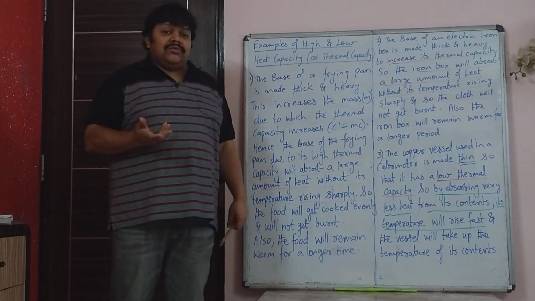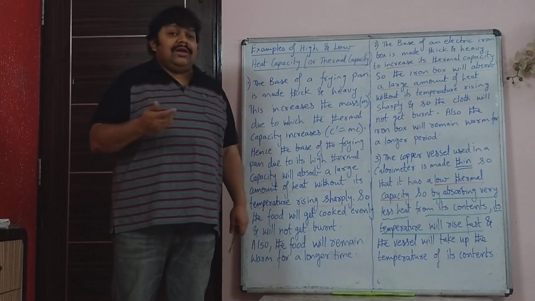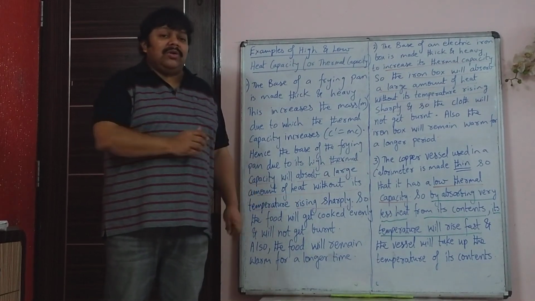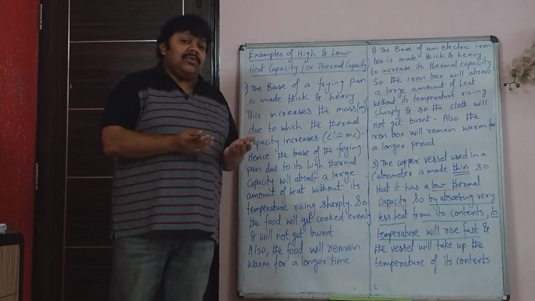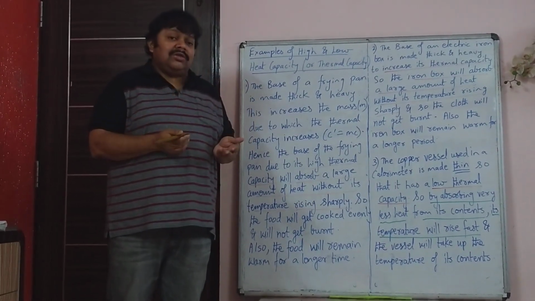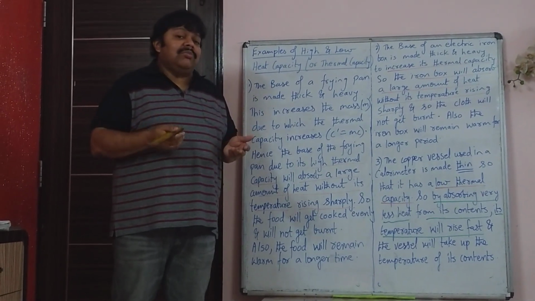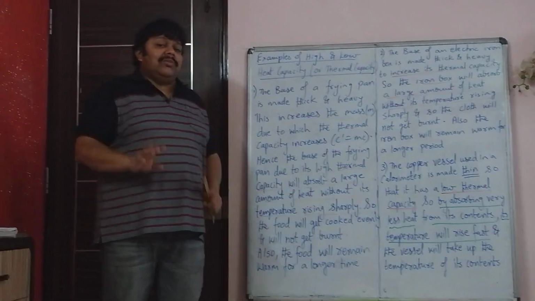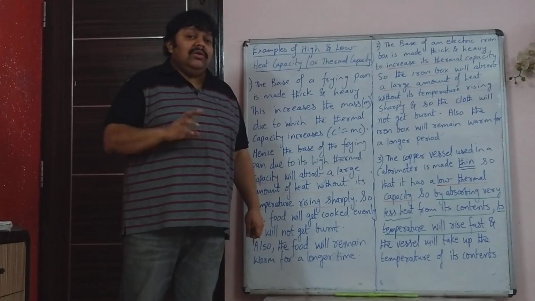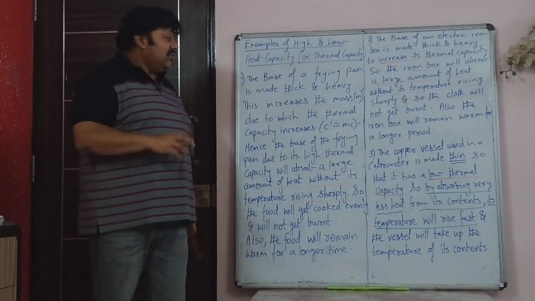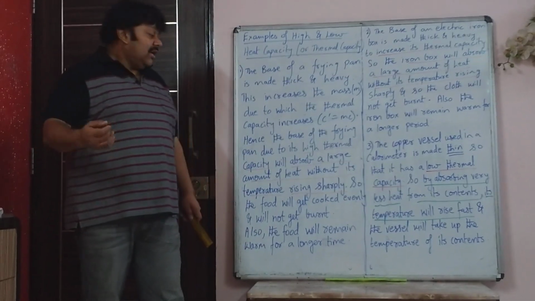That is why you are using a frying pan, otherwise you could have just thrown all the food on the fire. But that is not possible, because then everything will get burnt. So to prevent that, you have a heavy base so that it absorbs a large amount of heat without its temperature rising sharply. So the food will get evenly cooked and not get burnt. Similarly, once you stop the fire and leave it there, it will remain warm for a longer time. Why? Because in this give reason you have to mention the important words: high thermal capacity due to large mass.